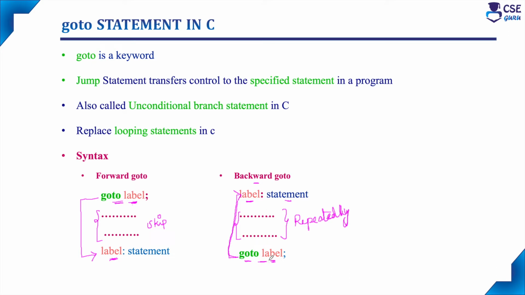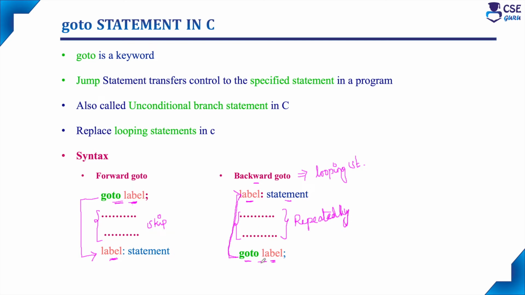Whenever we encounter this Goto label, again control will be transferred backward, and these statements will execute repeatedly. So this backward Goto will replace the looping statements in C programming. This is the main difference between forward Goto and backward Goto. In forward Goto, the statements between the Goto label and the labeled statement will be skipped. But in backward Goto, the statements between the labeled statement and the Goto label will execute repeatedly.